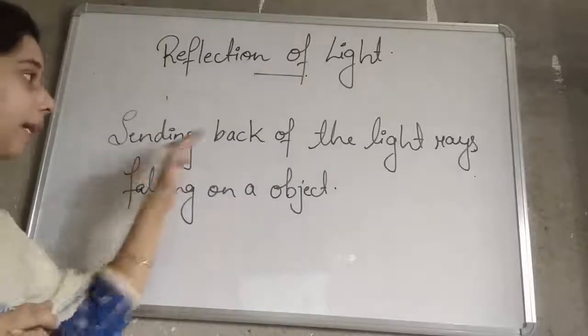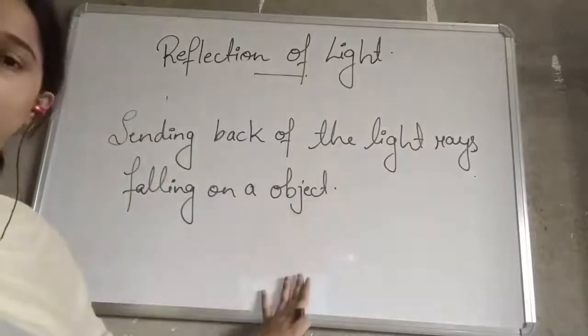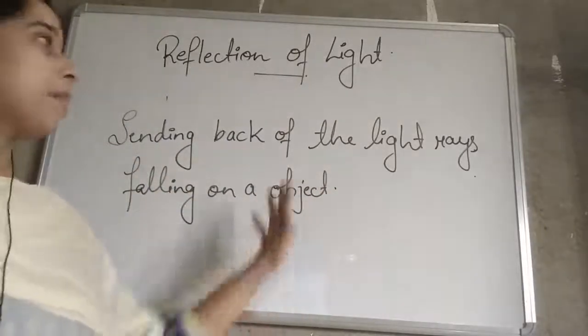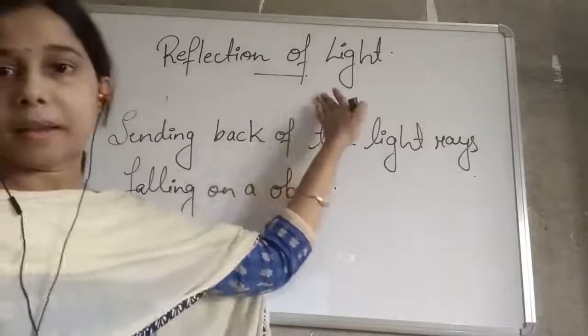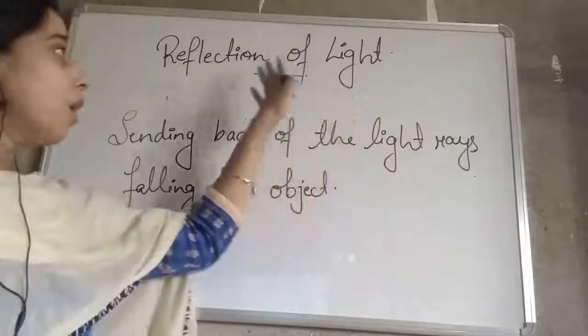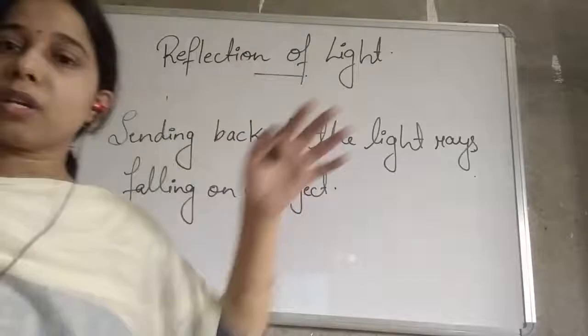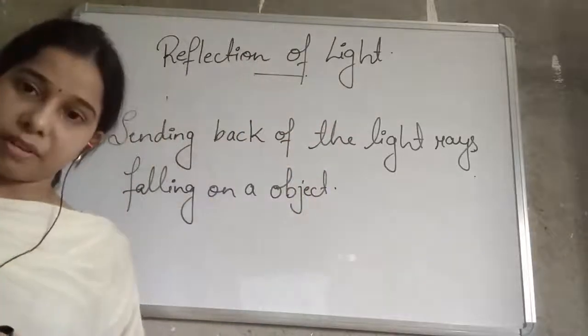Sending back of the light rays which fall on an object determines the reflection of the light. Now, different objects show different amounts of reflection.